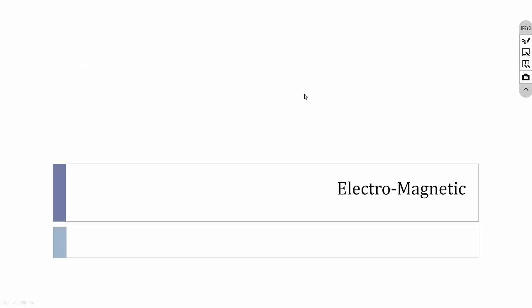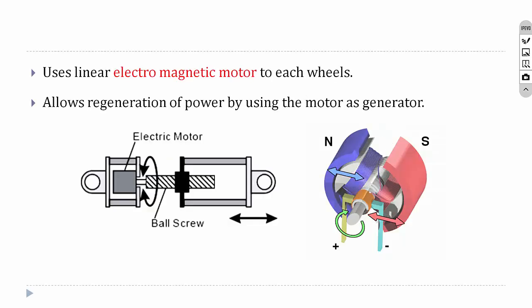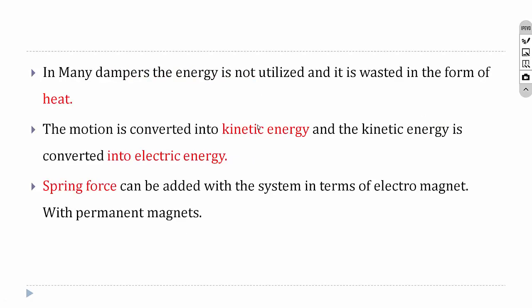The last smart material is electromagnetic. It is very rare. It is used in some vehicles to generate electricity. Electromagnetic motors are used in each wheel, and they allow regeneration of power by using the motor as a generator. So we can use it as a motor as well as a generator.